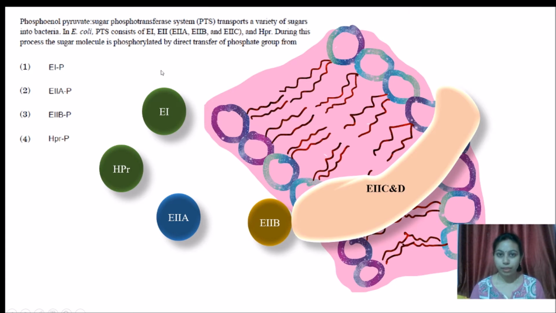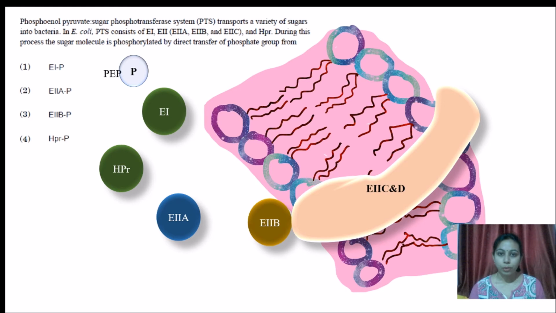So here the question is basically that PTS consists of this much protein: E1, HPr, E2 complex, and among these, which protein is basically responsible to transfer phosphorus to the sugar molecules. Among these proteins, the E2CD complex is a transmembrane protein, which means it spans all across the membrane. So what happens during the transportation of sugar, in this case PEP, which is phosphoenol pyruvate,